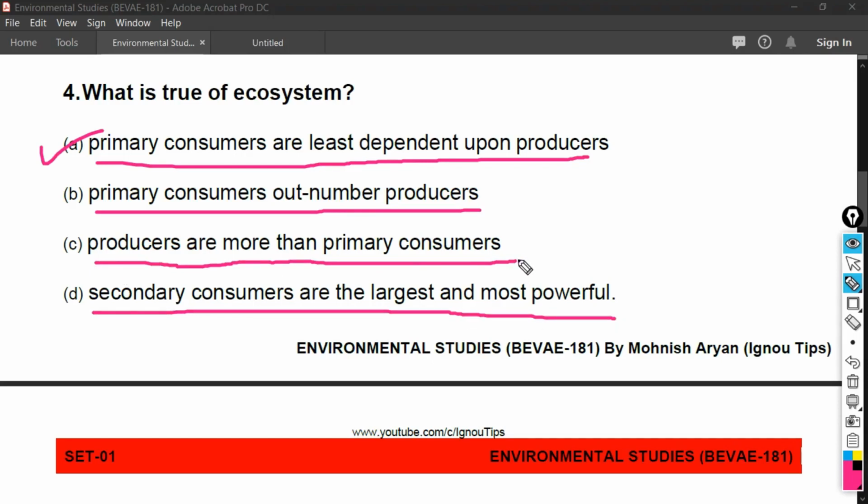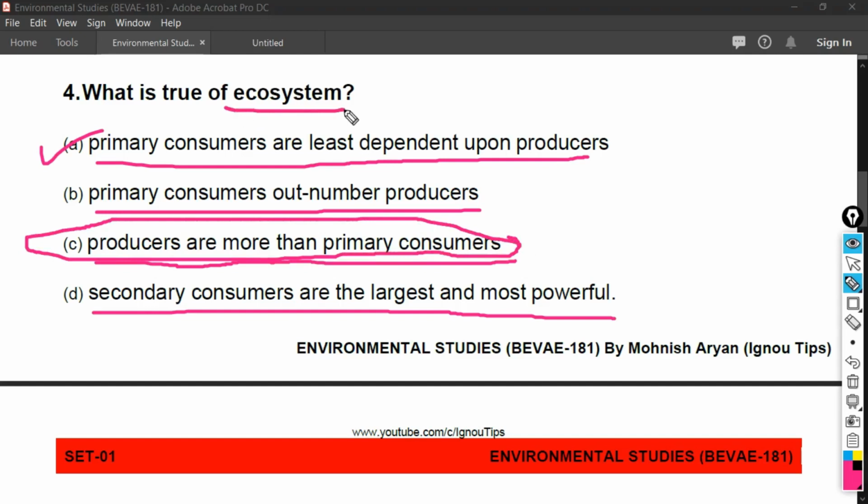Okay, the correct answer of this question is producers are more than primary consumers. It means the correct answer is option number C. Now let us discuss a topic, and that is ecosystem. The action and interaction of the physical and living components of an organism make a system of relationship called ecosystem.